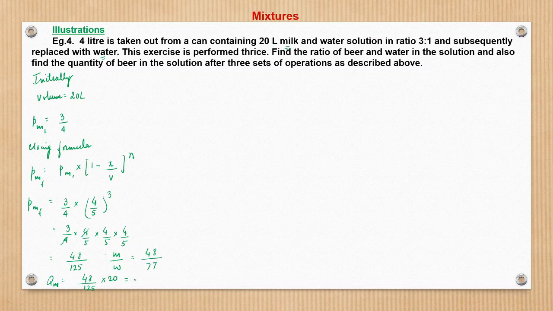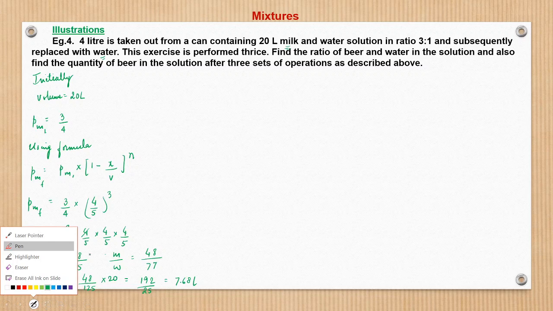So this we can solve using a calculator. We will get 192 by 25, which is 7.68 liters. So this is one way of solving, right? Now let us use the basic concept approach. Here I will show you those concepts, but later on going forward we will directly make use of the formula.